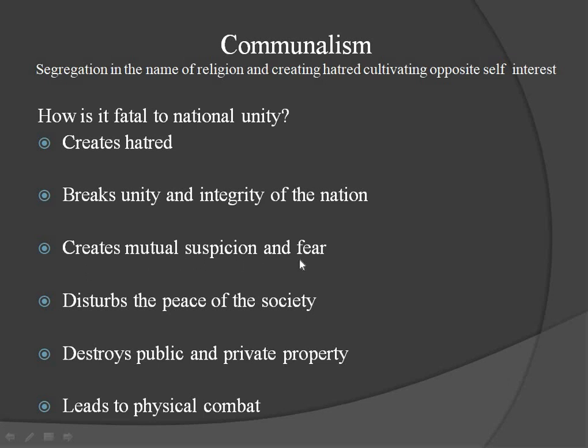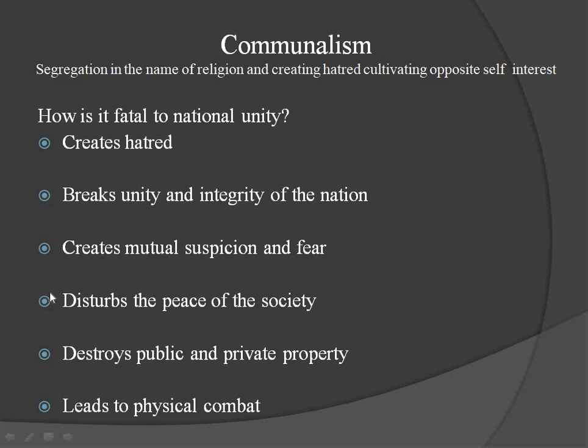Another one is that it creates mutual suspicion and fear. When we start to hate another person, we start to suspect that person, and we think that person may attack me, that person is thinking against me, etc. Always that suspicion and fear will be there. So between two religions, mutual suspicion and fear is common. That should not happen, and that is problematic to the unity and integrity of the nation, and it disturbs the peace of the society. Always quarrel, always disturbance.